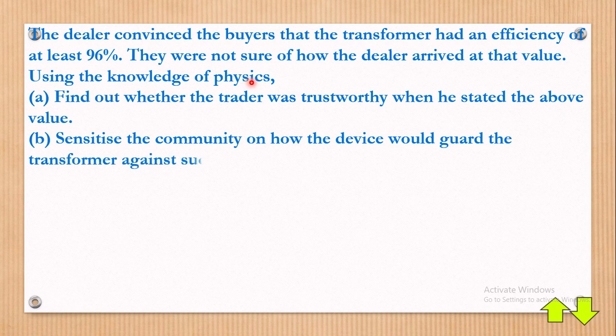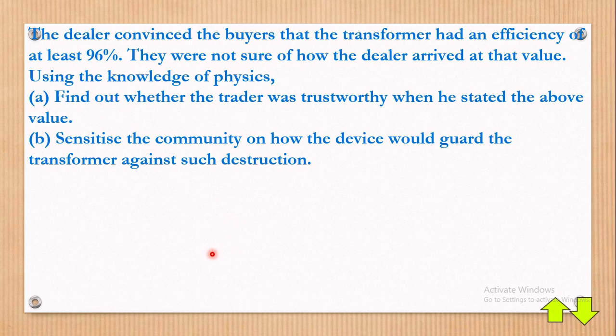Using knowledge of physics, Part A: find out whether the trader was trustworthy when he stated the above value. Part B: sensitize the community on how the device would guard the transformer against such destruction. A device which will safeguard the transformer from destruction is simply a lightning conductor. Then find out whether the trader was trustworthy. That's about efficiency. Let's begin with Part A.